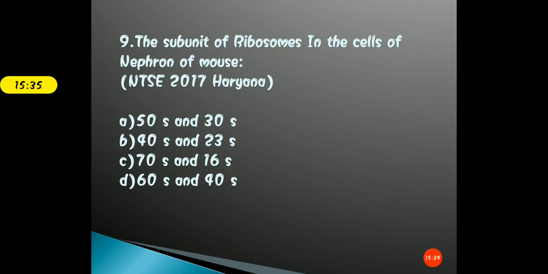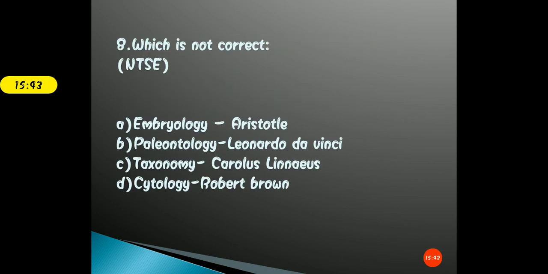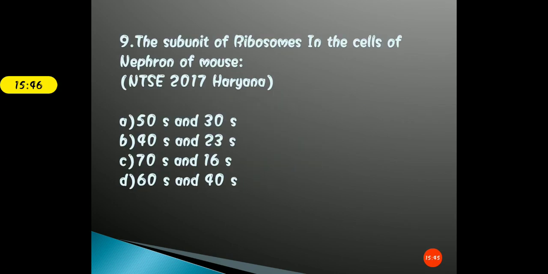And in the chapter cells we have studied the sort of ribosomes that are found in prokaryotes as well as in eukaryotes. So what you need to understand here is that mouse is also a member of the eukaryotic organisms, and eukaryotic organisms have 80S type of ribosomes that are composed of two subunits, that is 60S and 40S.